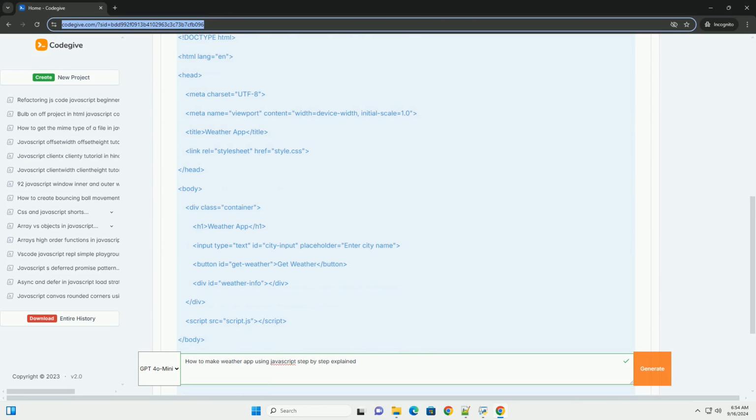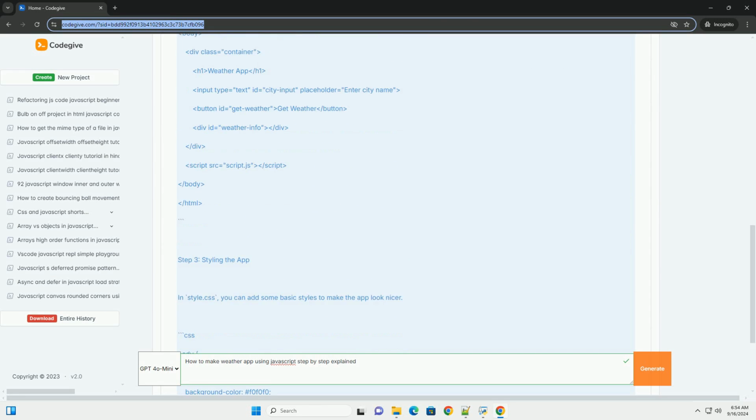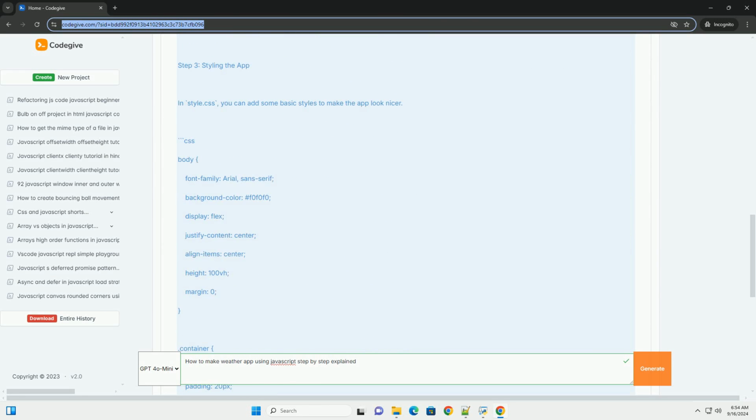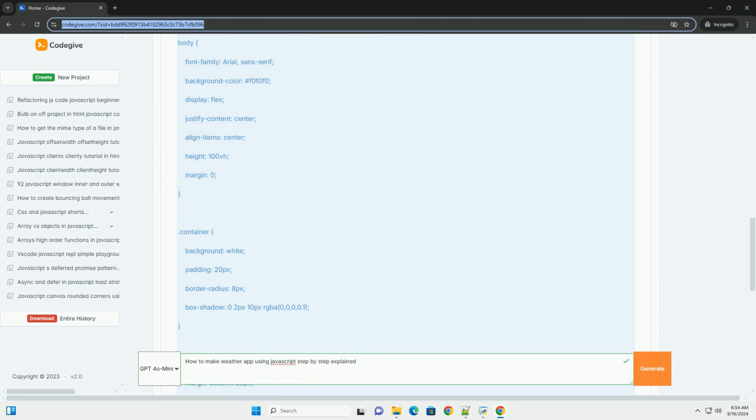To create a weather app using JavaScript, start by planning your app's features, such as displaying current weather, forecasts, and location-based data. First, choose a weather API like OpenWeatherMap or WeatherAPI to fetch weather information.